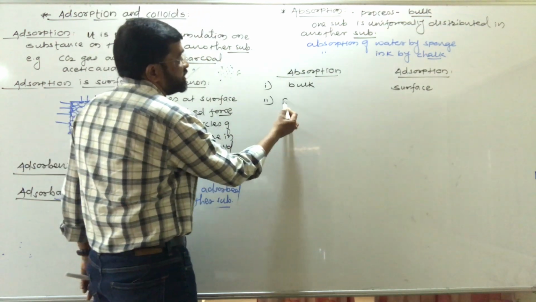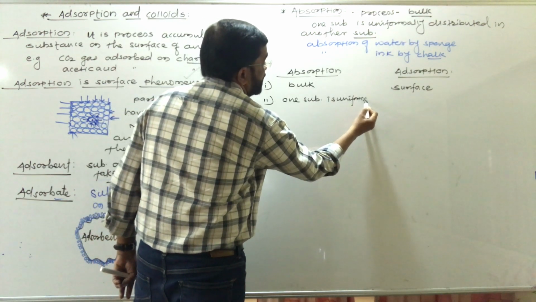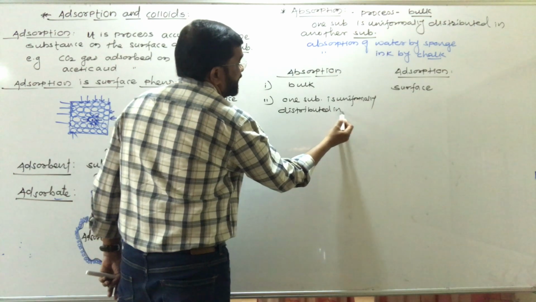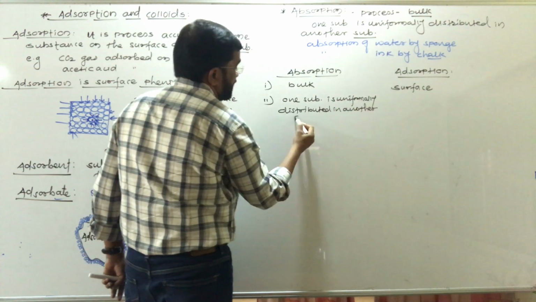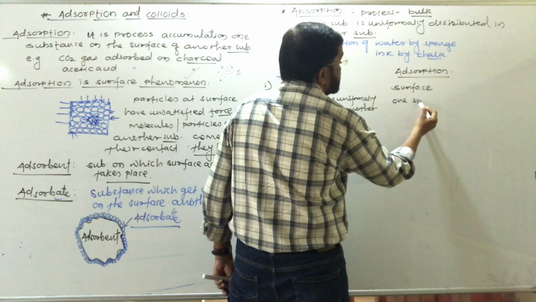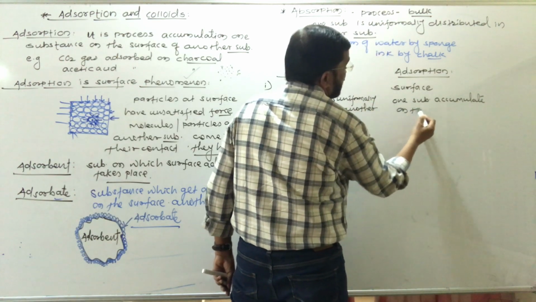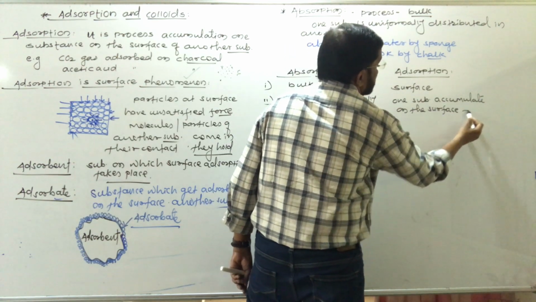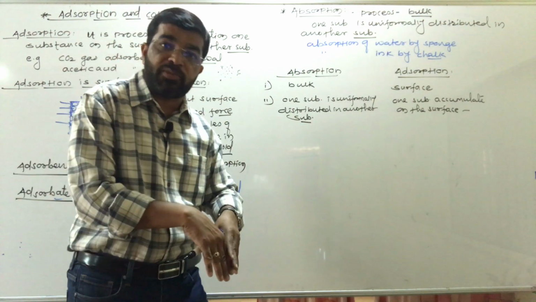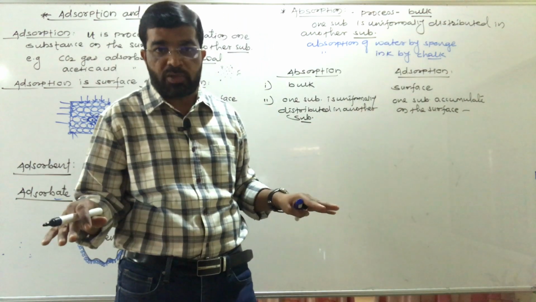Second one, in this process, one substance is uniformly distributed in another substance, and in this case one substance accumulates on the surface of another substance. इसमें एक सब्सटेंस दूसरे सब्सटेंस के भीतर चला जाता है, उसके बॉडी में यूनिफॉर्मली डिस्ट्रीब्यूटेड होता है, मगर इस प्रोसेस में one substance accumulates only at the surface of another substance.